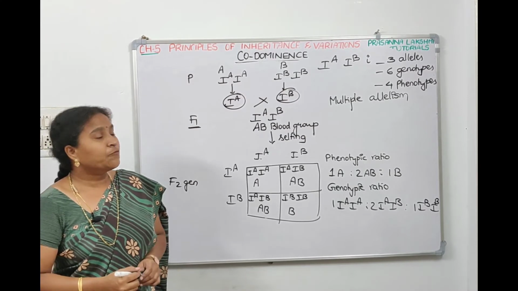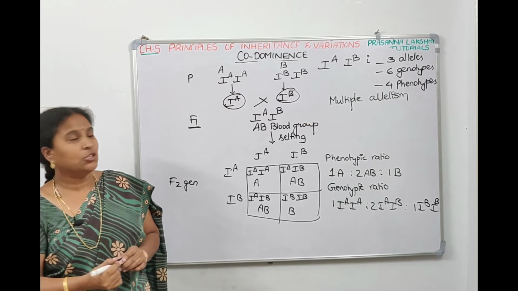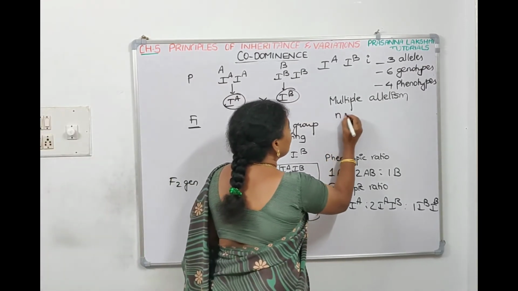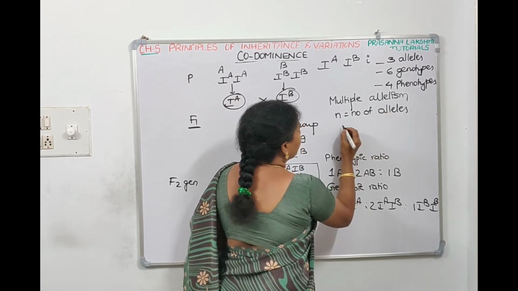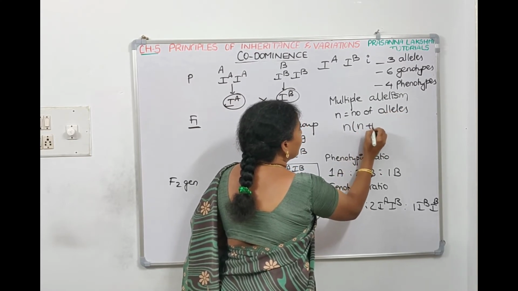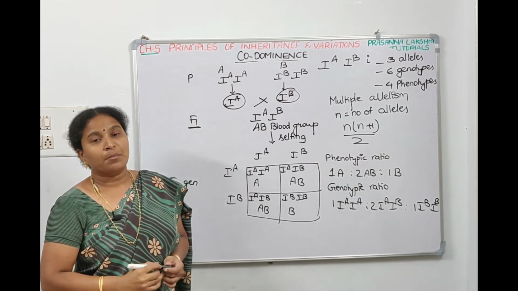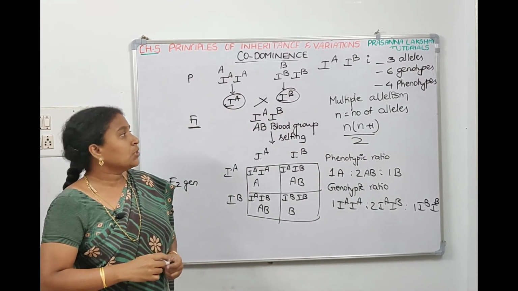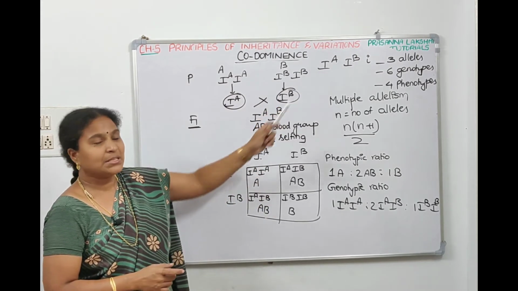So then what is the formula? How many alleles are there? Basing on that, how many phenotypes and how many genotypes? The formula is N(N+1)/2, where N is the number of alleles. It is a formula to calculate the number of genotypes. So here in multiple allelism, in blood grouping, there are 3 alleles. Means N is 3.